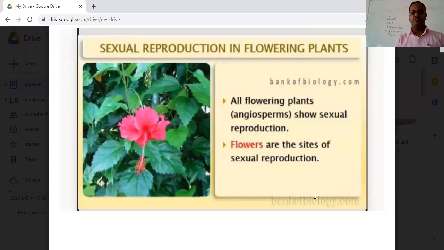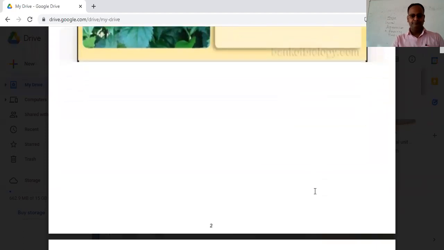So all flowering plants, the angiosperms, will show the sexual reproduction because they bear flowers. If someone asks you what is the site in the plant for the sexual reproduction, definitely the answer will be the flowers.